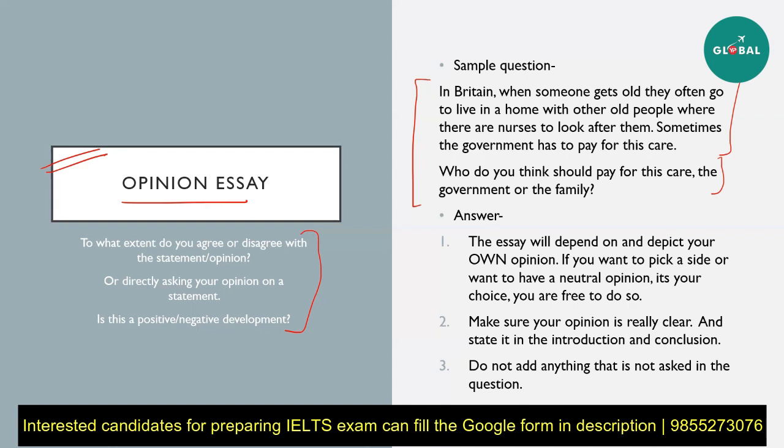The essay should only include what is asked in the question. So for example, in this, if they're asking who should pay for the care, you have to just explain who should and why they should. That is it. That is your body paragraph. But if you include things like what are the difficulties that old people encounter while they are in daycare centers, or how difficult it is for people to pay, or what kind of different facilities there are in old age centers, those kinds of things, they're not even asked in the question.